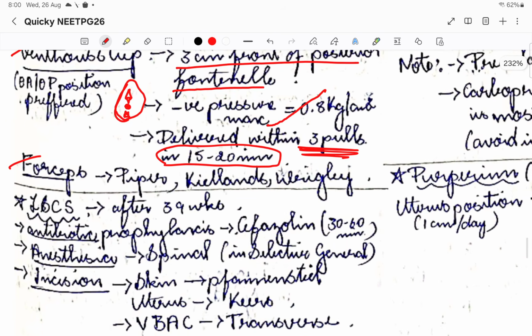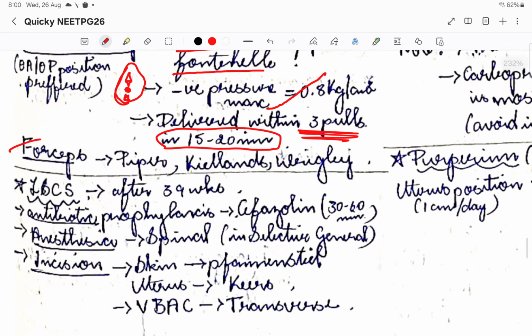Then forceps delivery. Please go and see image-based questions on this, and also the images of these forceps, that is Piper's forceps, Kielland's forceps, and Wrigley's forceps. In Piper's, the instrument will be bent, and Kielland's forceps will have 2 handles. So please go see an image of it.